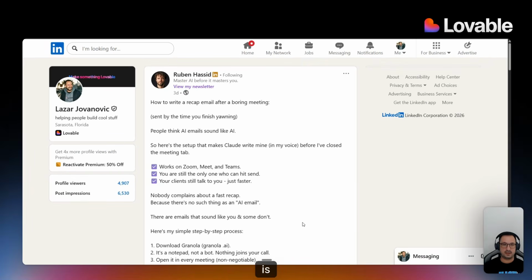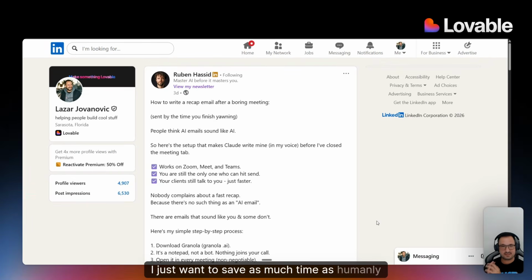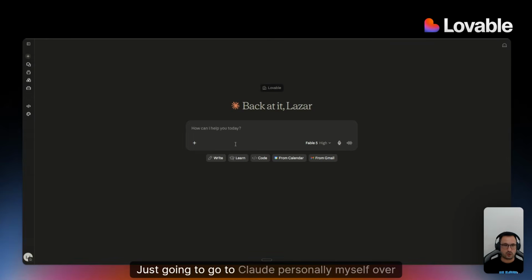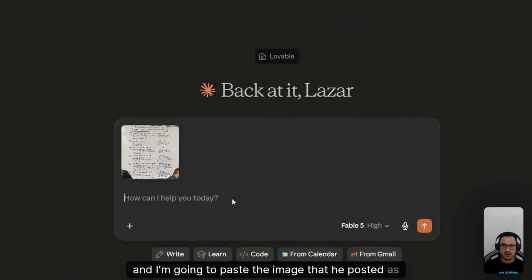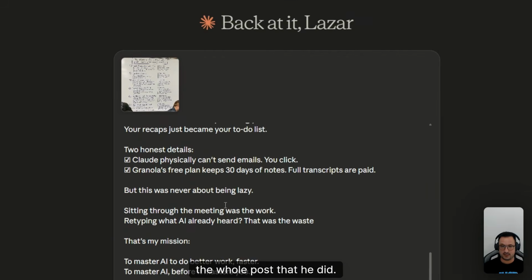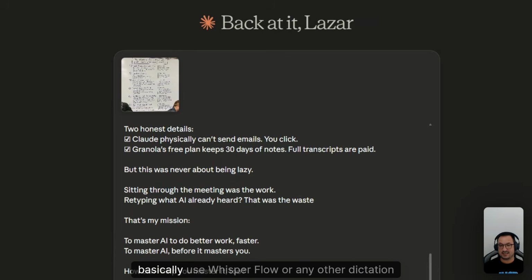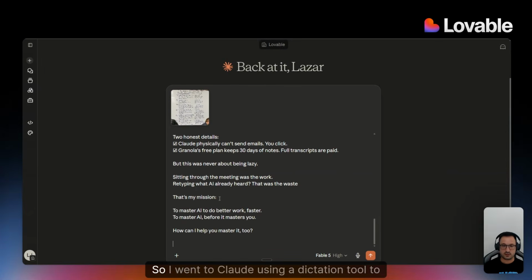The first step, however, is I just want to save as much time as humanly possible. So I'm not even going to read the whole post. I'm going to read the image. I'm just going to go to Claude, personally myself over here, and I'm going to paste the image that he posted as well as the whole post that he did. And all I'm going to do here is basically use Whisperflow or any other dictation tool, right? So I went to Claude using a dictation tool to dictate into it in order to help me craft a prompt that I will be able to use to initiate a Lovable project.